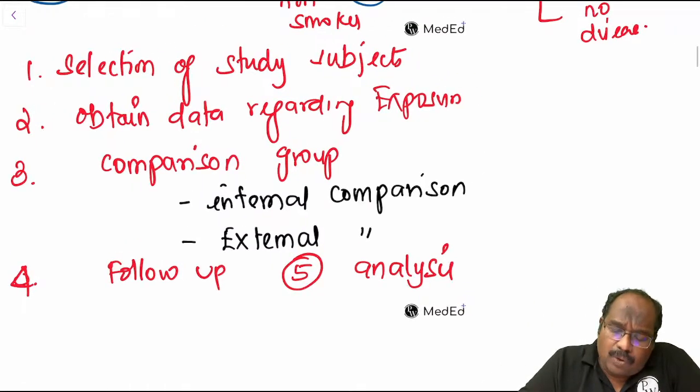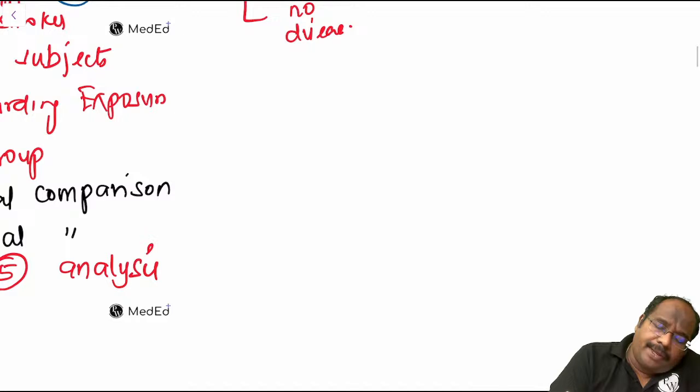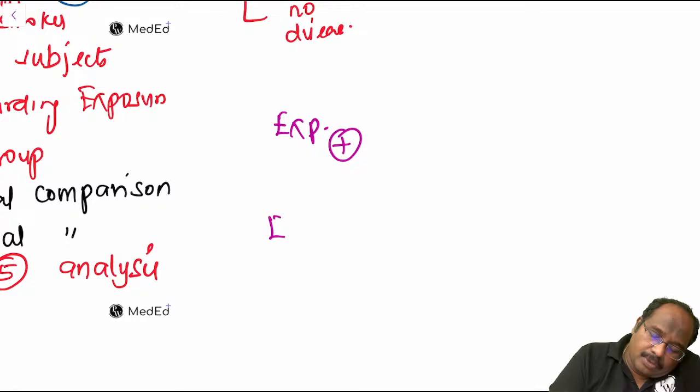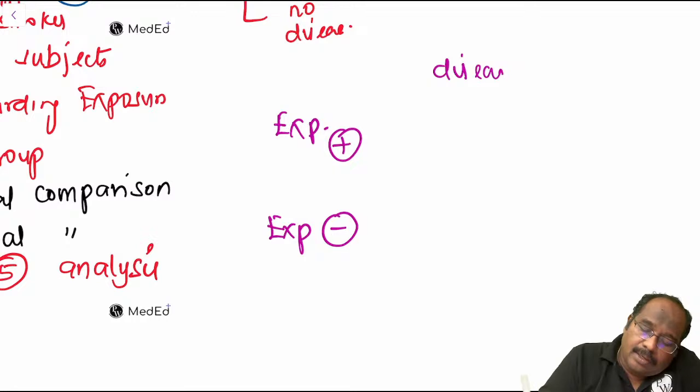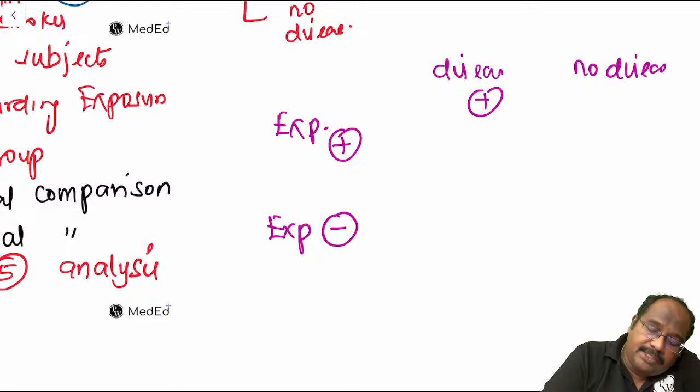In analysis, you are going to make a 2 by 2 table here. Exposure positive, exposure negative, disease positive, disease negative.